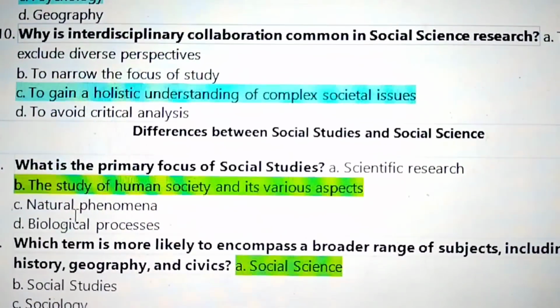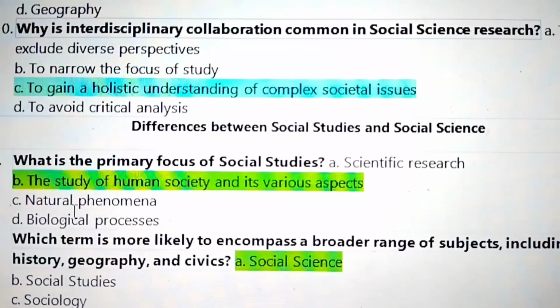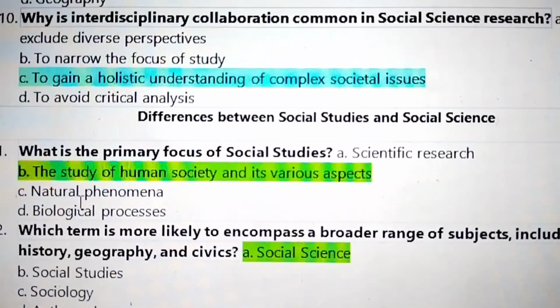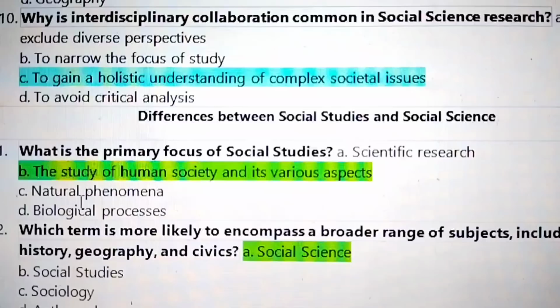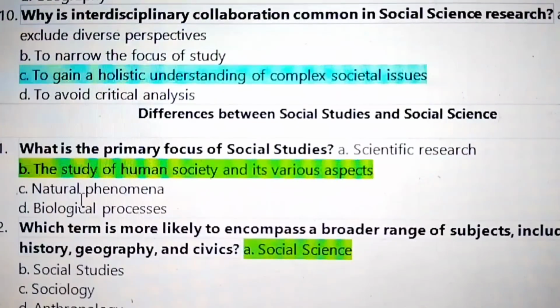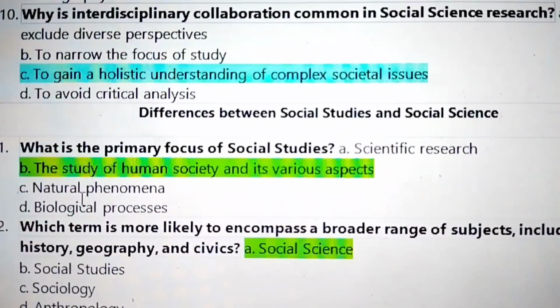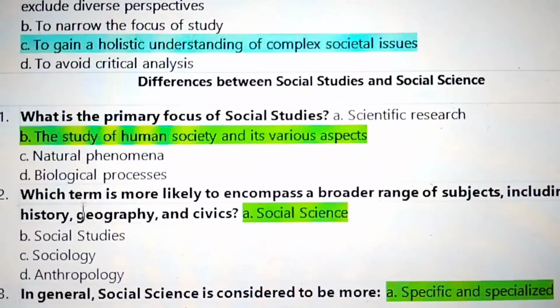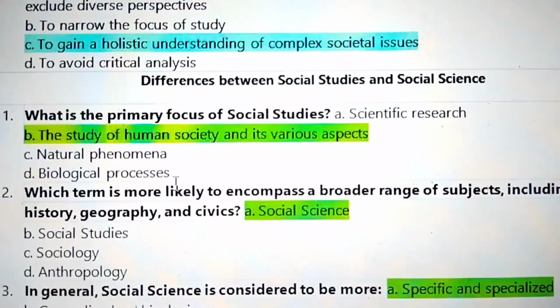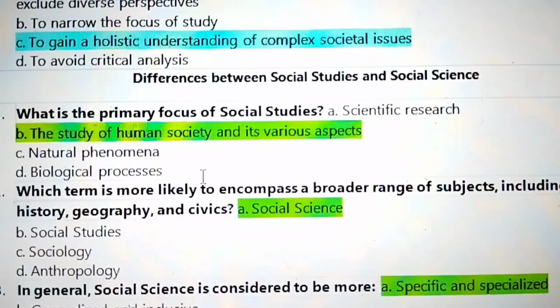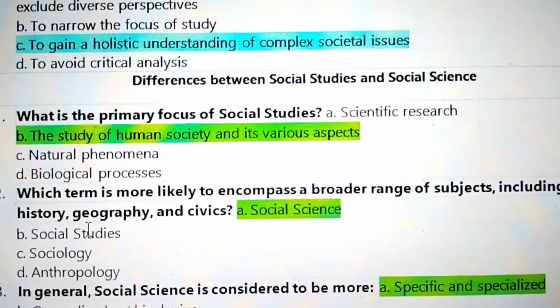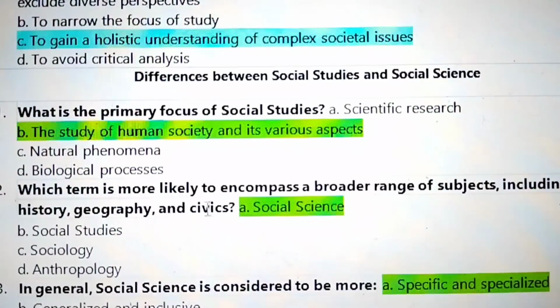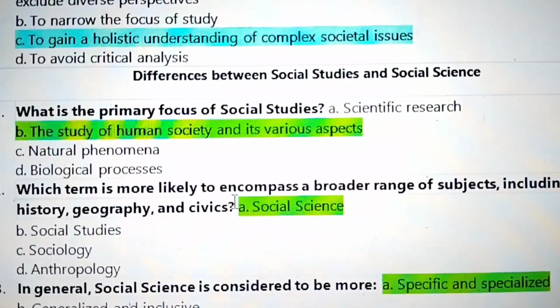Next topic, the differences between social studies and social science. Question 1, what is the primary focus of social studies? The answer is the study of human society and its various aspects. Question 2, which term is more likely to encompass a broader range of subjects including history, geography and civics? The answer is social science.